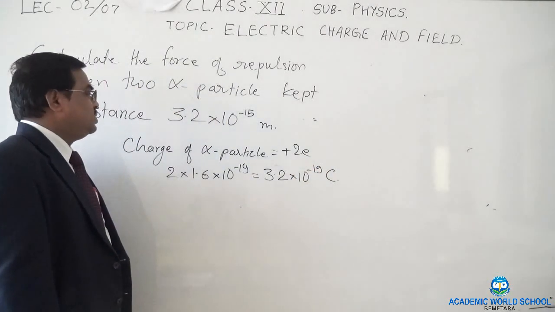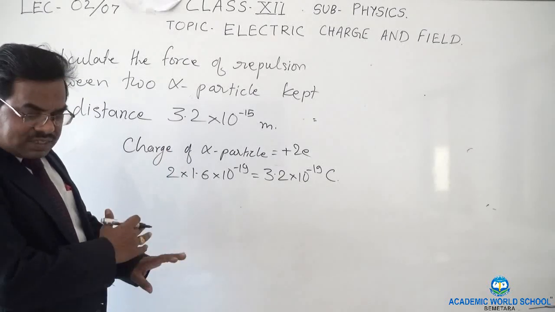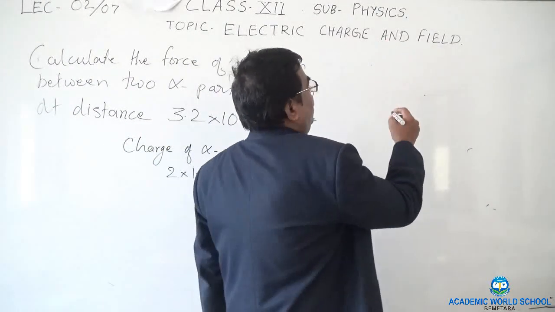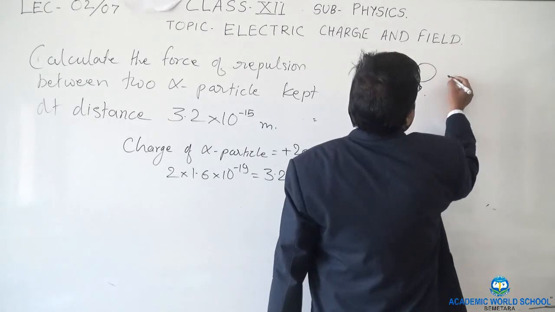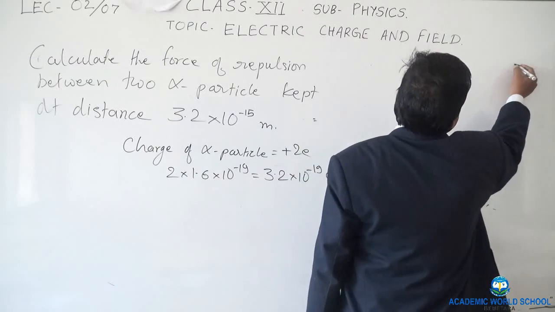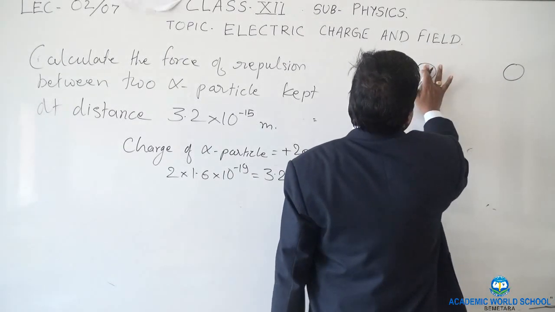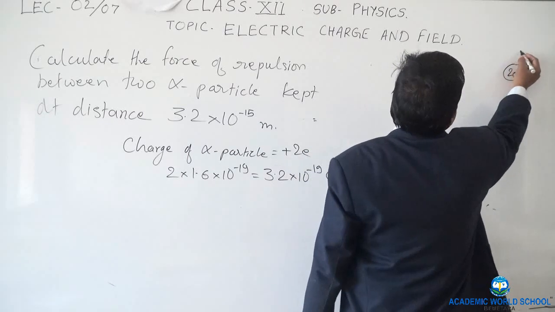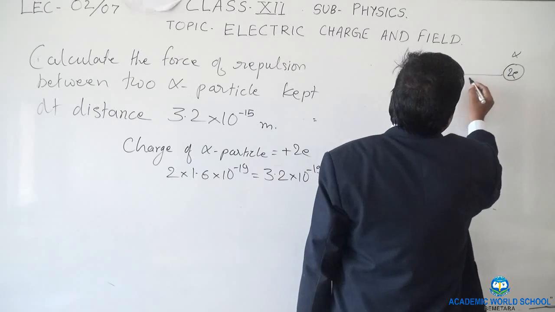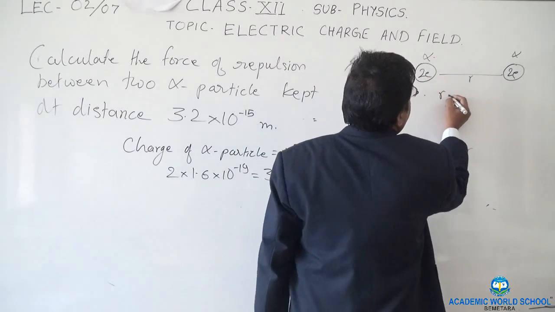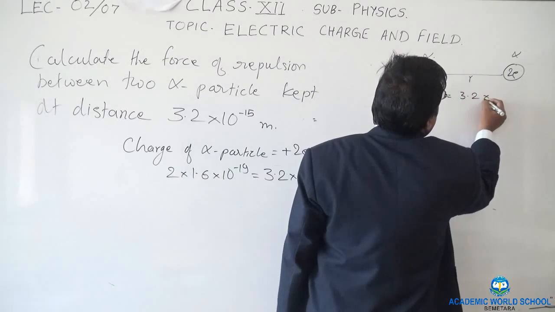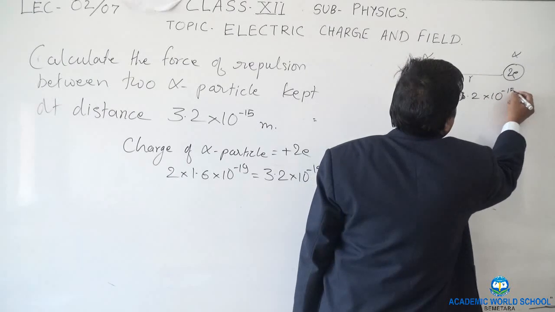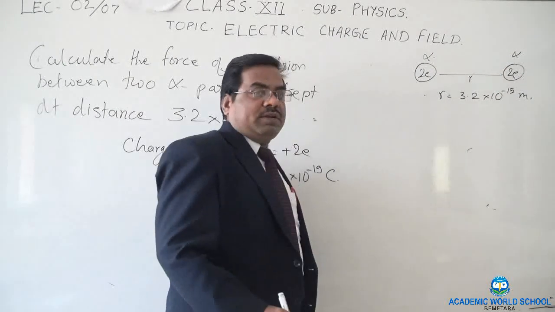Got it? Similarly, as the question says, there are two alpha particles. One is here and one more is here. They are 2e, 2e. You can say alpha and alpha. Now the distance between them, r, is equal to 3.2 into 10 to the power minus 15 meter.